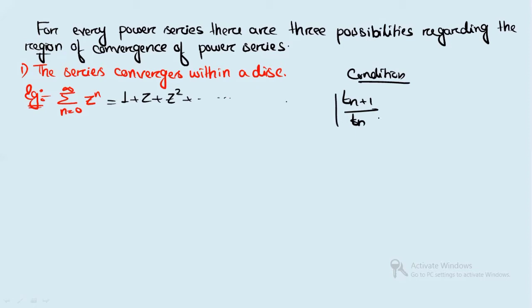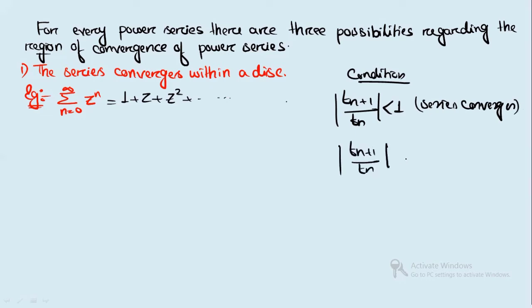If the value of this is less than 1, then the series converges. So for this, the series converges. And when you have Tn plus 1 by Tn greater than 1, then the series will diverge. So this is the condition for when the series converges and when the series diverges.